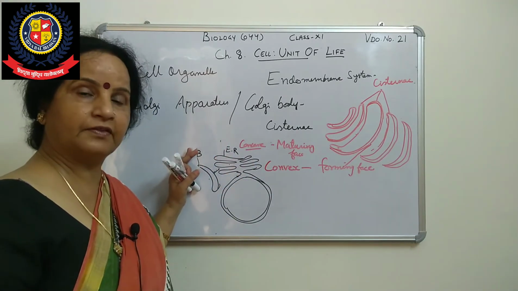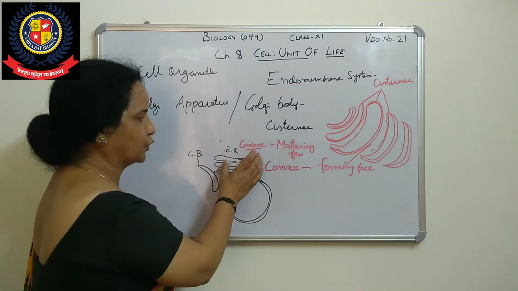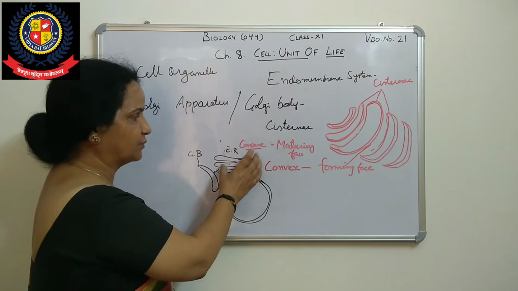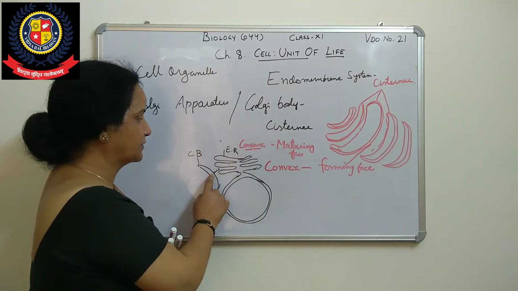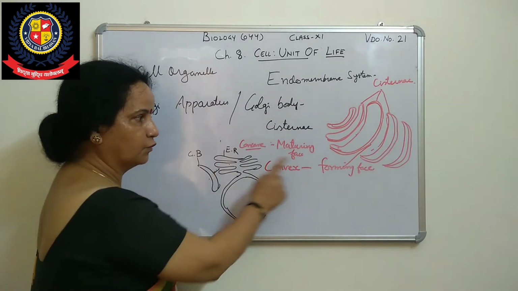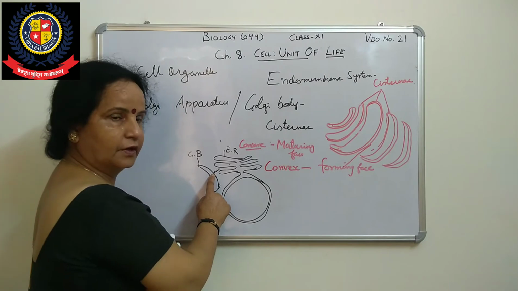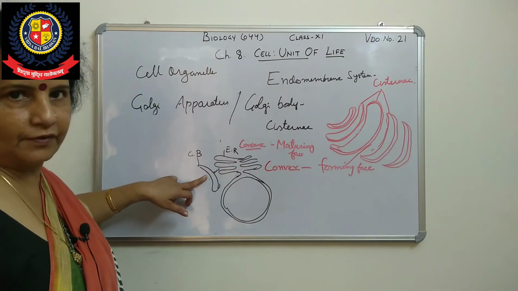Second, whatever products are synthesized in the endoplasmic reticulum will be transferred to the forming face or convex face, and then come to the concave face.